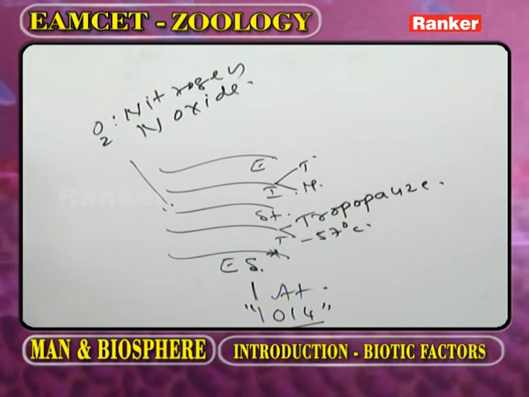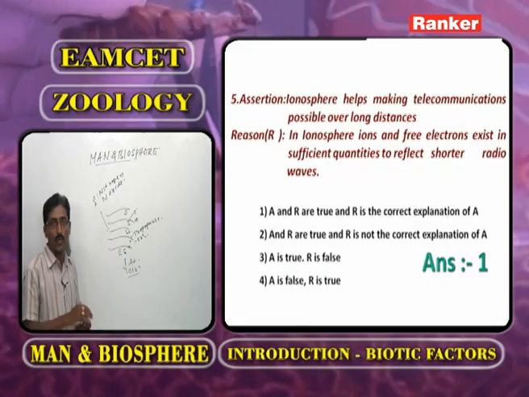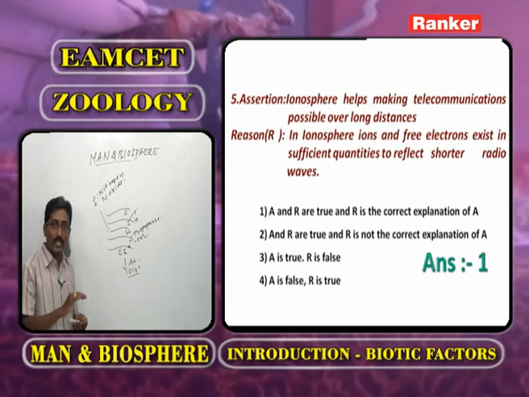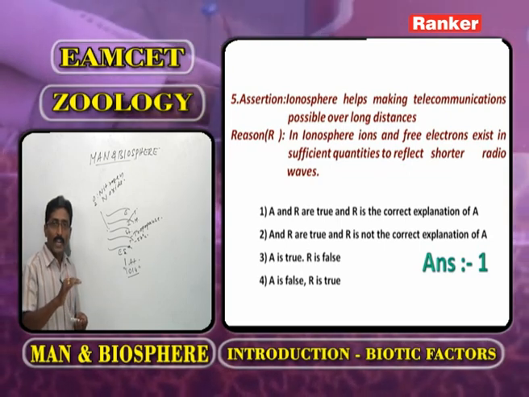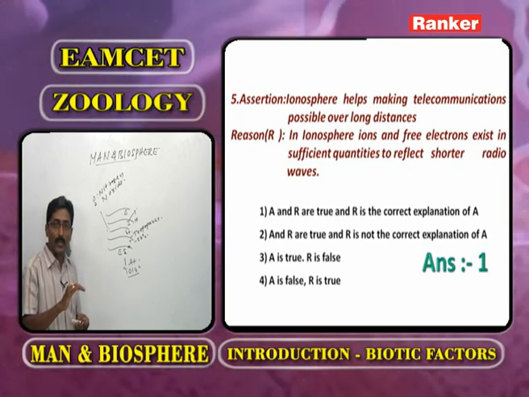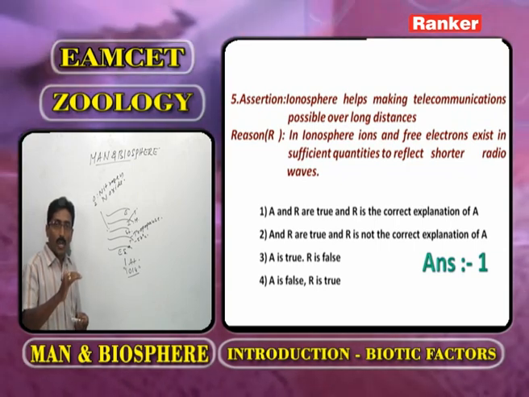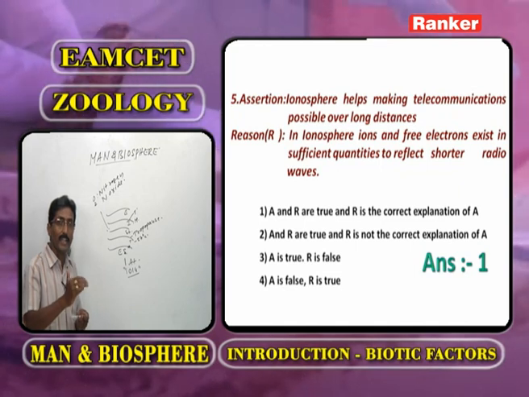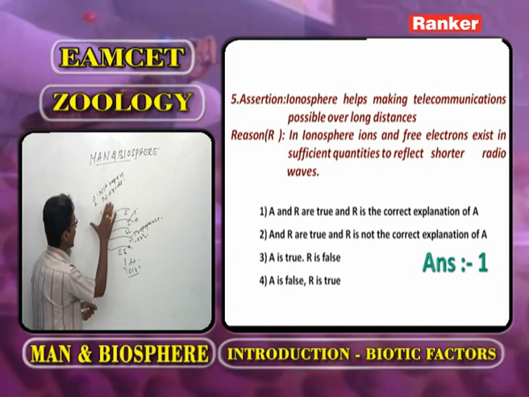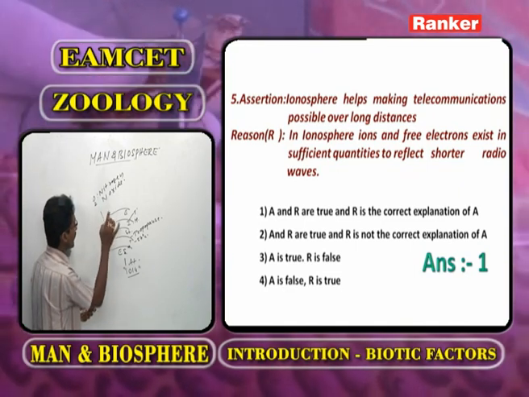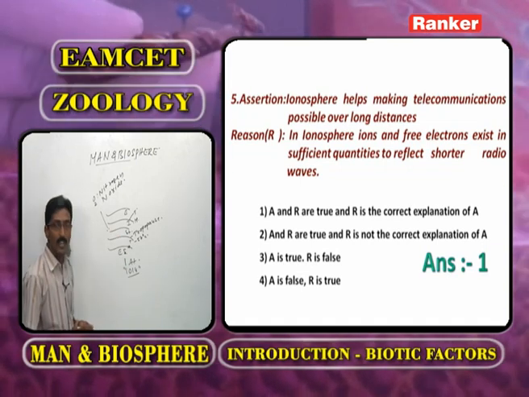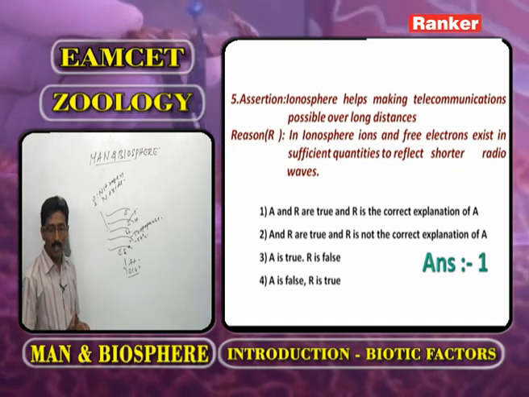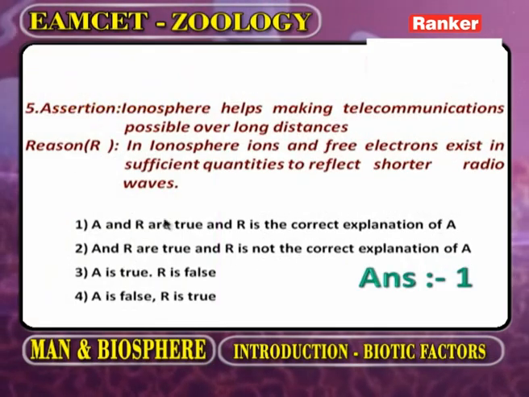They reflect the short radio waves. Because of this process, the ionosphere plays an important role in the possibility of telecommunications between distant places. Now based on this information, here A and R are correct. R explains A. Now we go for the next question.